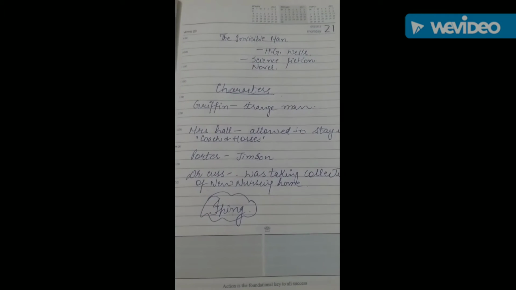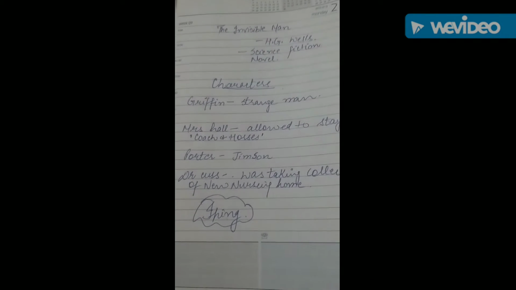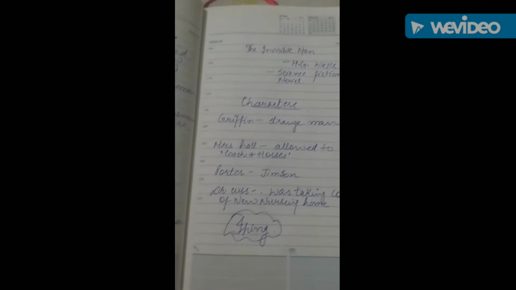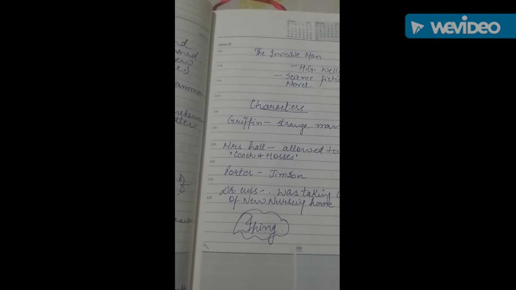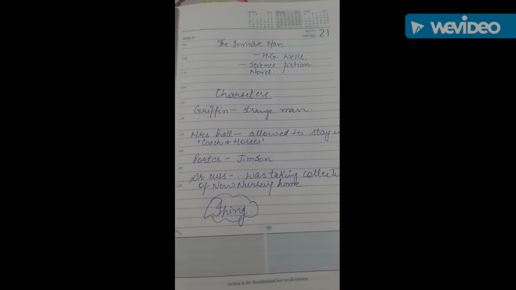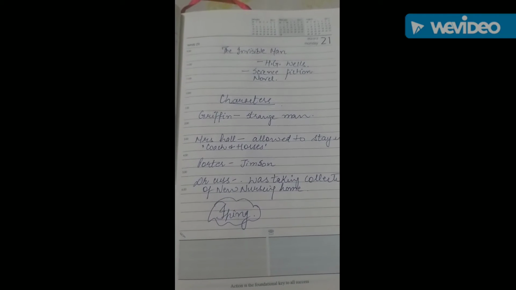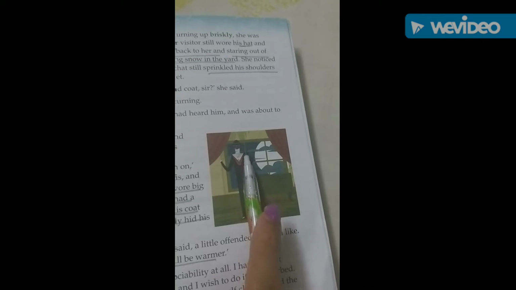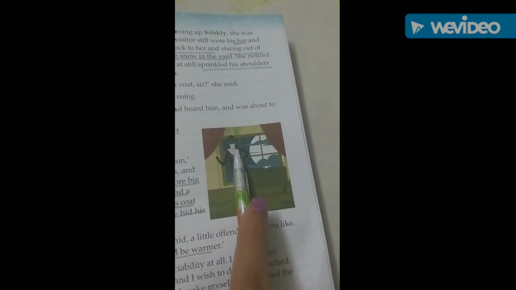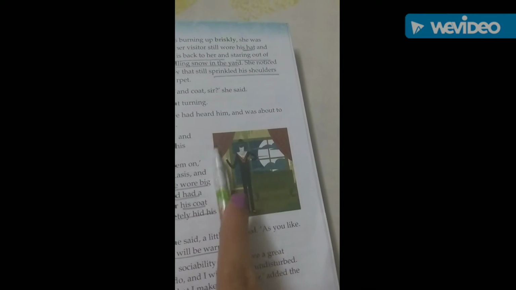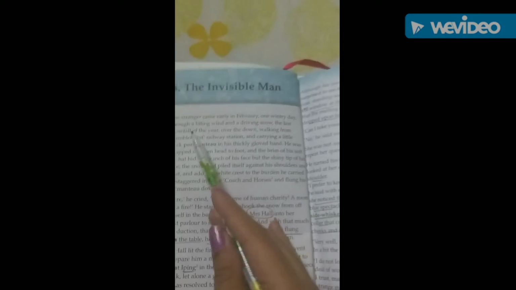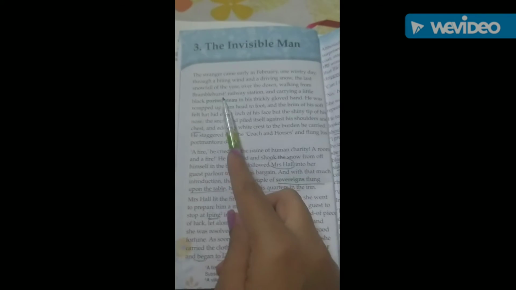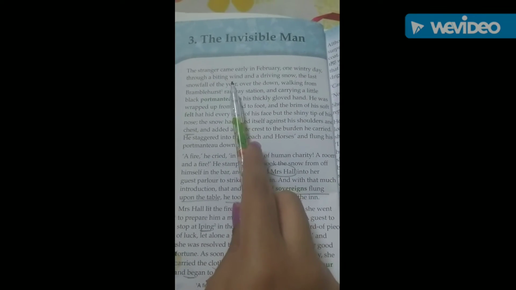Now let us start with the story Griffin. So Griffin became invisible. How this man became invisible? He did a certain kind of science experiment, and because of that science experiment he became invisible. Now let us start with the story. So you can see here a man, his face is covered with the bandages. This strange man is Griffin. Now let us start. So this whole story, as I told you, took place in the town called Epping.